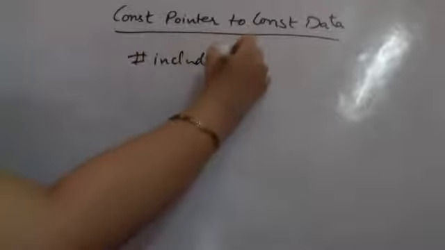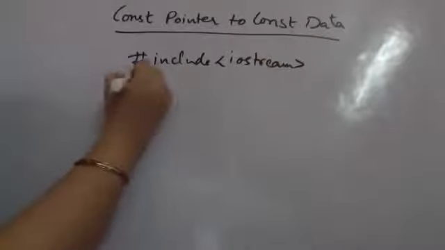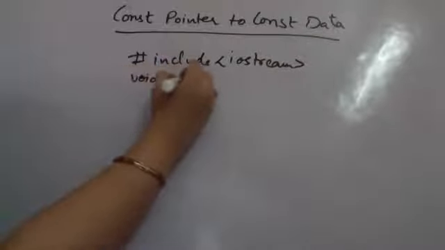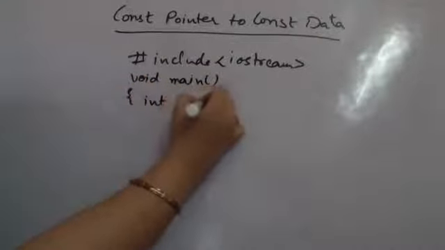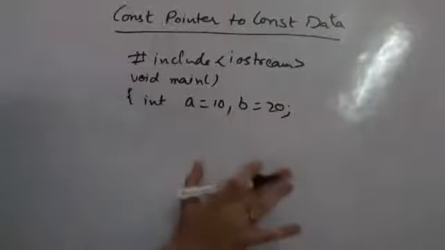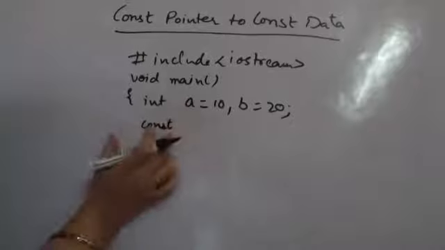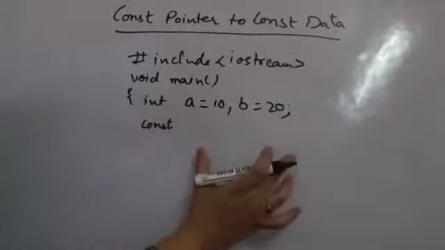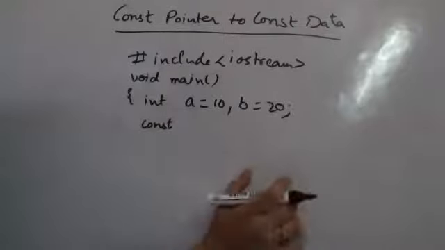I am including the header file iostream. Then I'm beginning with my void main, wherein I have two integer variables with values 10 and 20, which I have taken earlier also. Now I am creating a constant. When I use const before the entire declaration, we are talking about constant pointers.